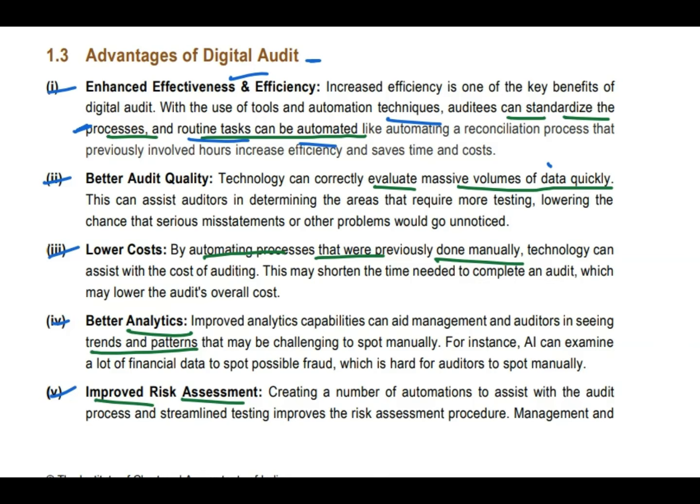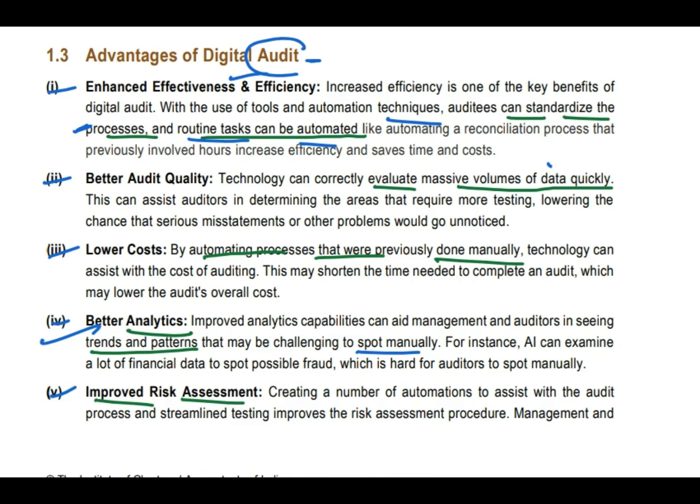Okay, we can analyze a large volume of data. If you are going to analyze a large volume of data, what is this? Better analytics. What is analytics? Analytics go for trends and patterns. Manually it is not possible to spot that many trends and patterns, but it is possible by using AI, right? So 3 points: effectiveness and efficiency is 1 point.